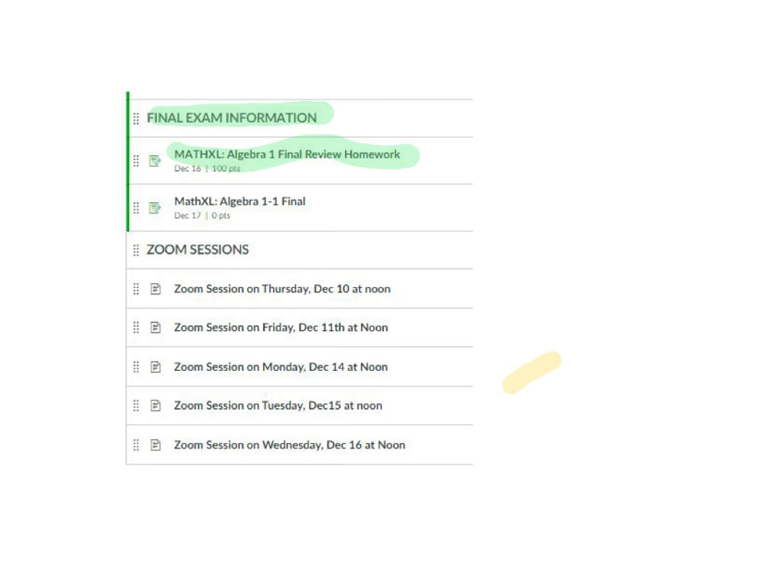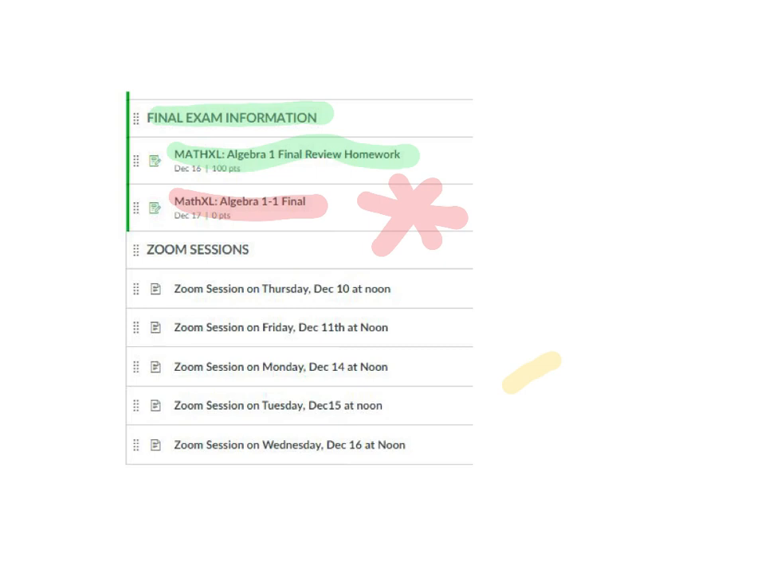The final exam itself will not open up until December 17th. December 17th is our final exam day. It will open in Math Excel on December 17th and it will close on December 17th. So you have just that one day to take the final exam.